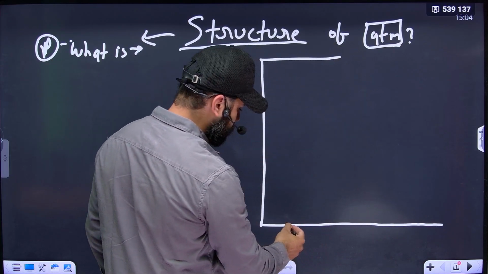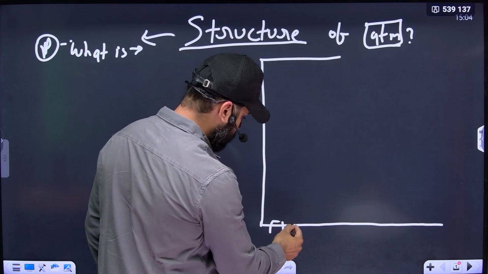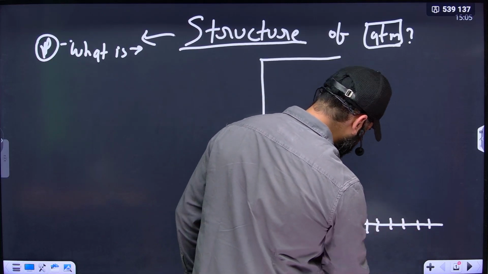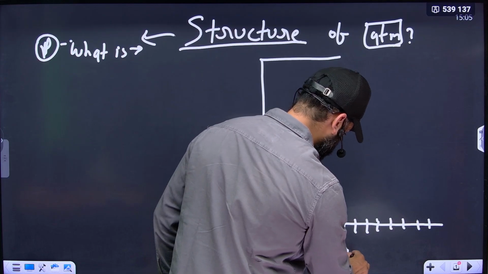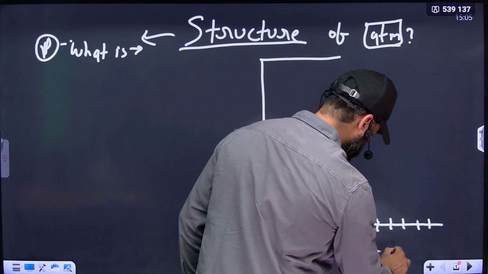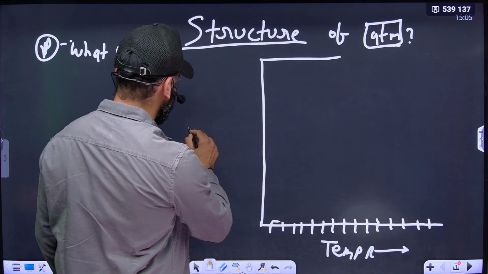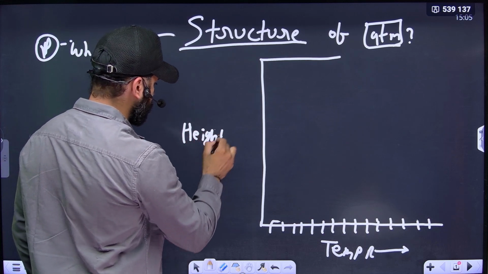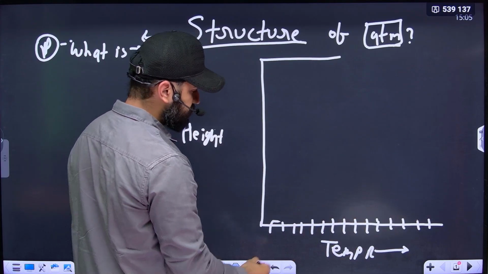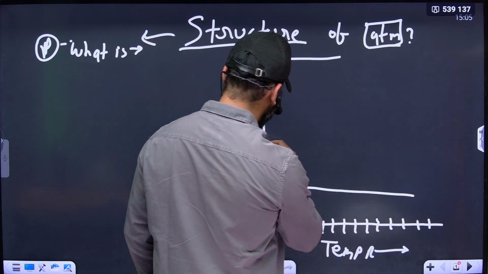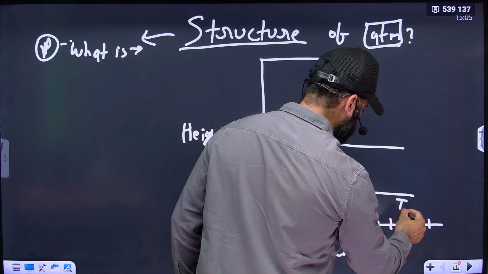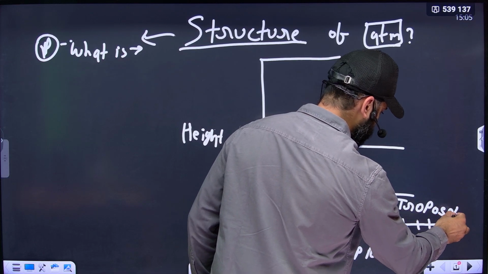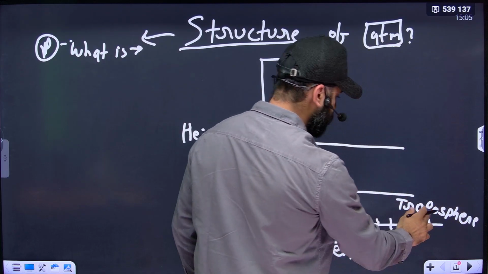Let us consider this is the earth's surface. This is the height, and this is the temperature range. The first layer is the troposphere.